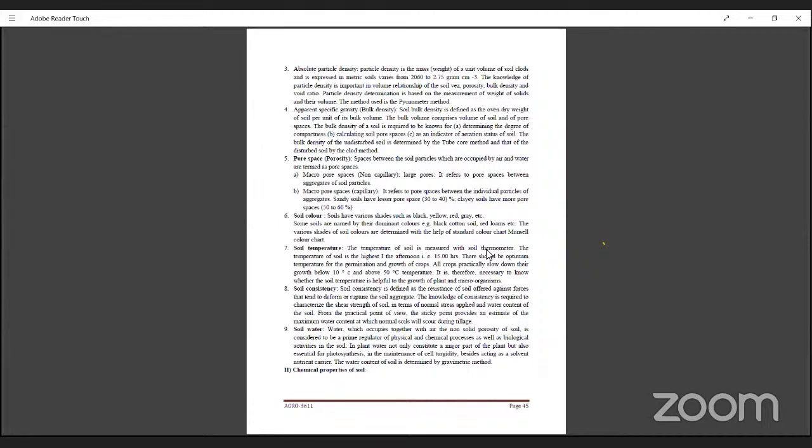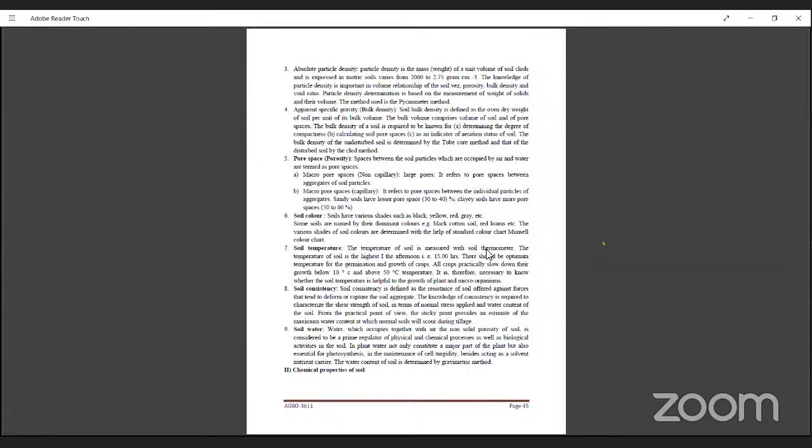Okay, then soil color. Soil has various shades like black, yellow, red, and gray. Some soils are named after the dominant colors, like black cotton soil and red loam soil. The various shades of soil color are determined with the standard color chart given by Munsell. We call it the Munsell color chart, used to determine the color of different soils.